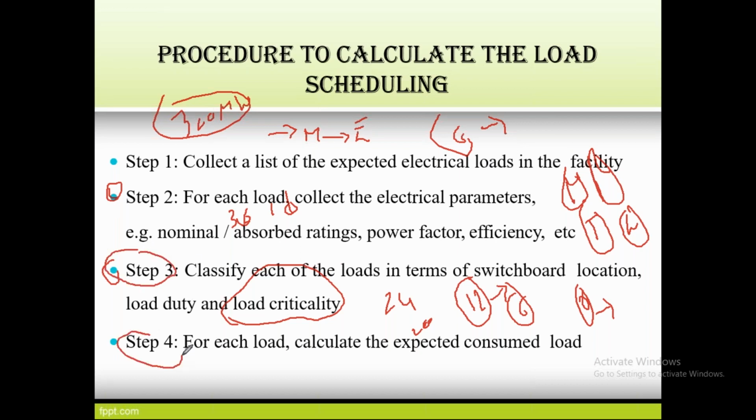And the next one is step 4. For each load, calculate the expected consumed load. After calculating the time duration intervals, for agriculture, how much load is required? For industries and institutions, how much load is required? For the traffic light system, how much load is required? All this we have to tabulate. After this process, we have to schedule the units, right? So these are the 4 steps involved in the scheduling of a power system, that is, the power plant.